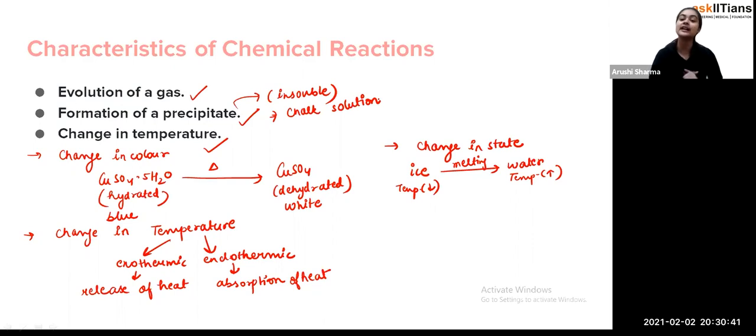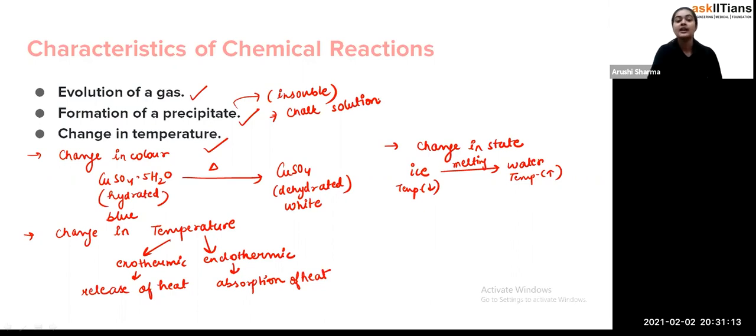Students, there are some other types of precipitate as well, formed from different types of reactions, and they also have different colors. So these are the characteristics of a chemical reaction. First, evolution of gas. Second, change in color. Third, change in state. Fourth, change in temperature. And fifth, the formation of a precipitate. Exactly, and we have seen an example of each one of them. So these are the characteristics of a chemical reaction.